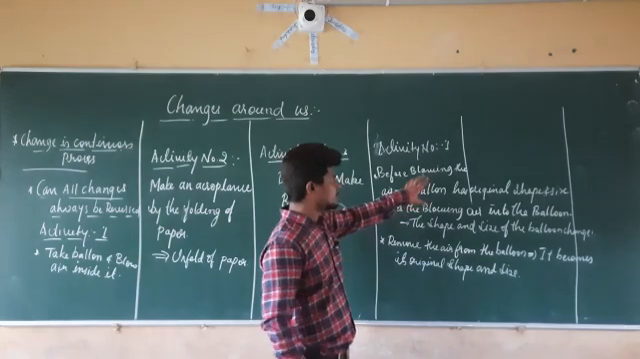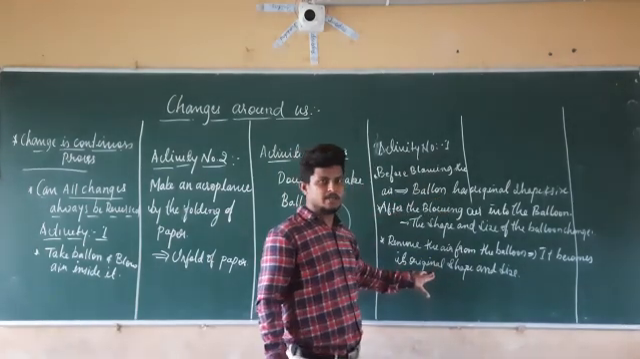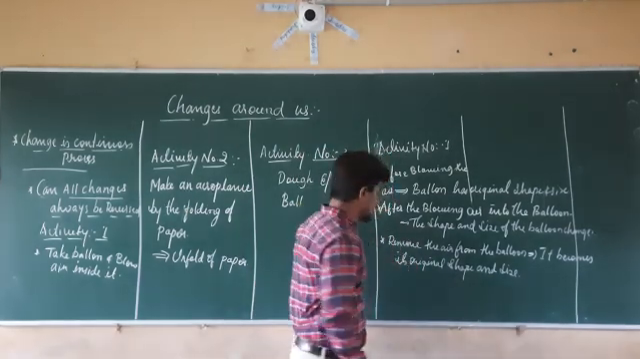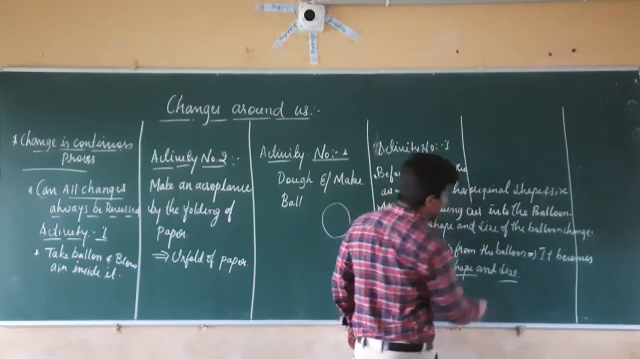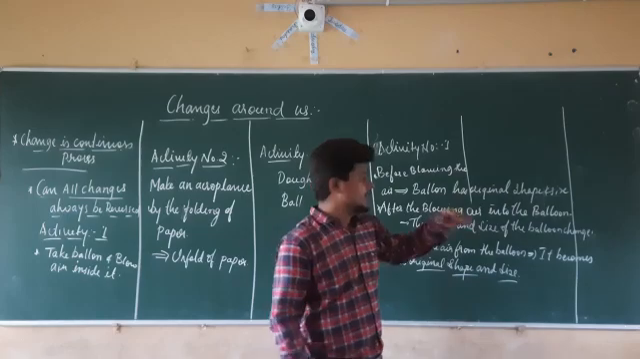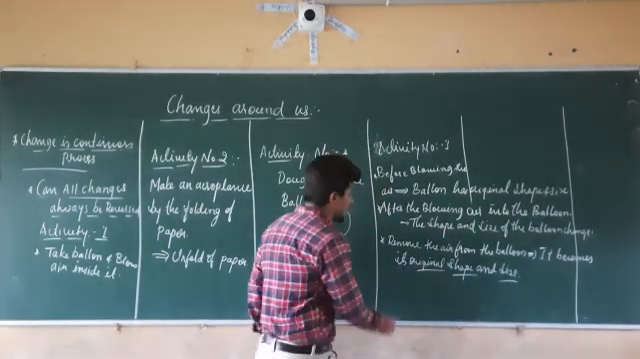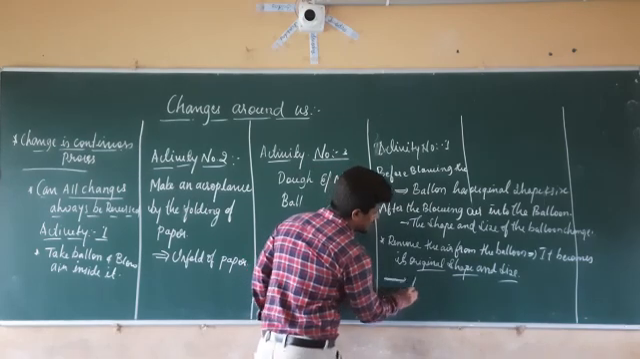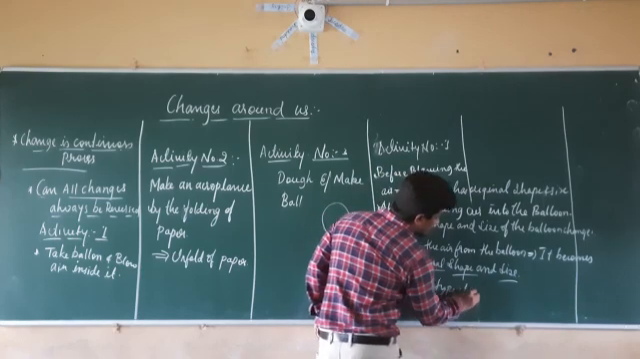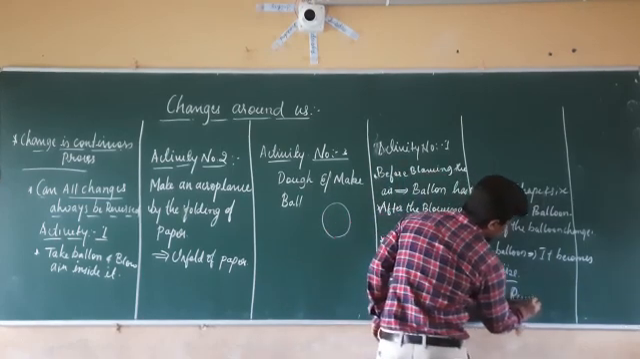So if you check here, the balloon is at its original position at the start, and after removal of the air, it again gets its original shape and size. If it is possible to take its original shape and size after doing the activities, then we can say that these types of changes are reversible changes.